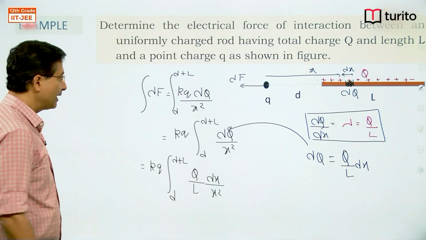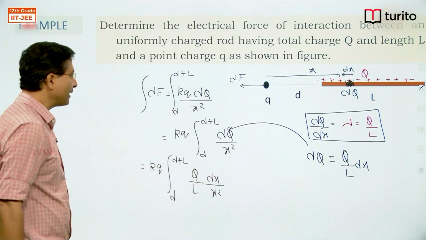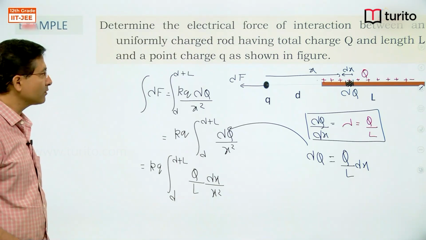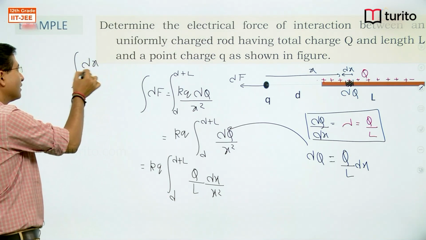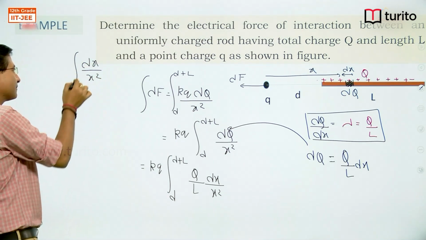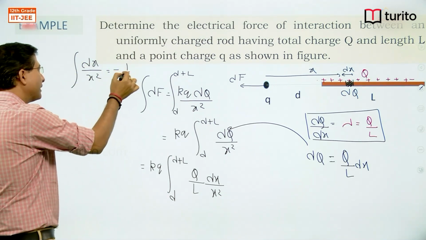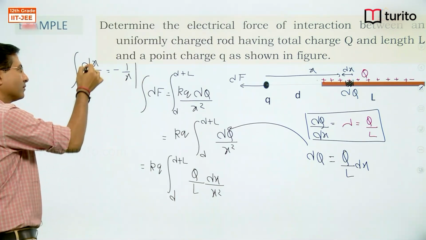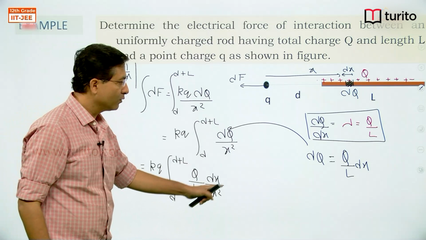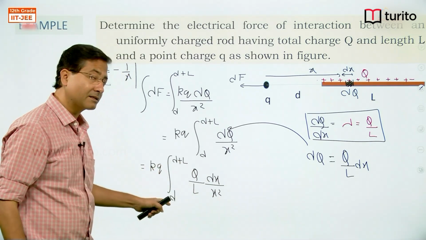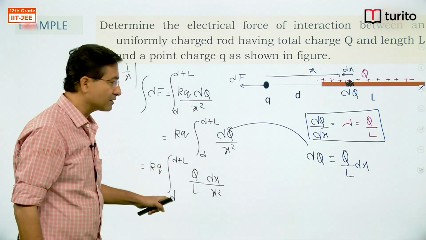And integration of 1 by x square is minus 1 by x. Put the limit, whatever with that. So integration of this one will give me 1 by x, upper limit minus, with minus sign, upper limit minus lower limit.